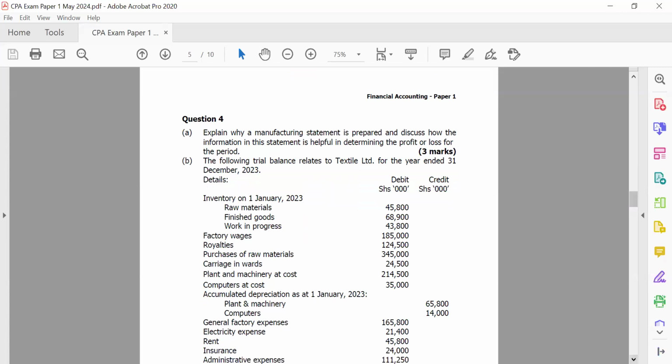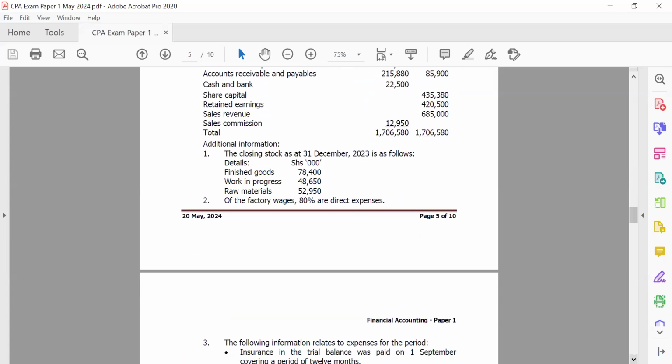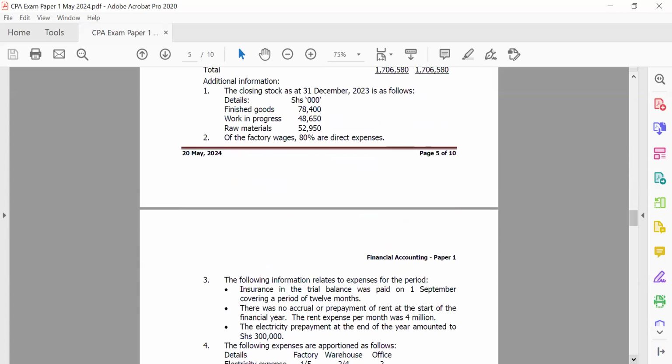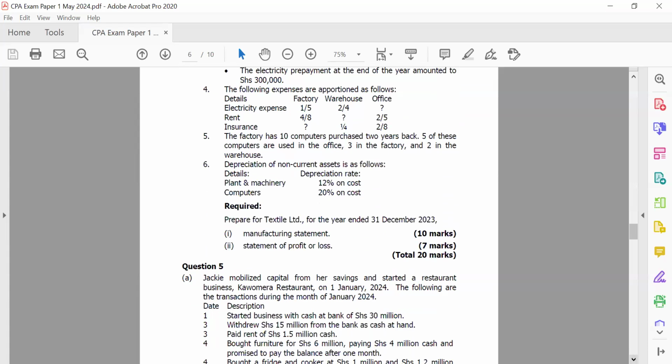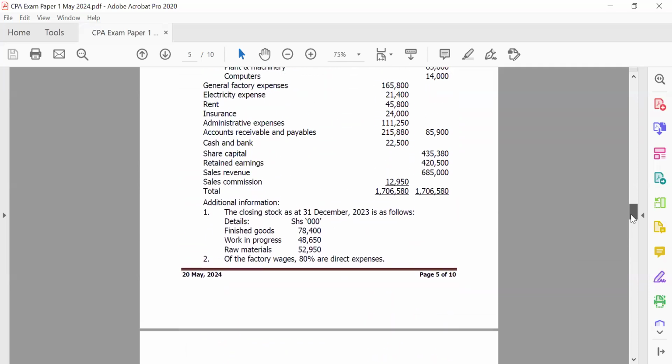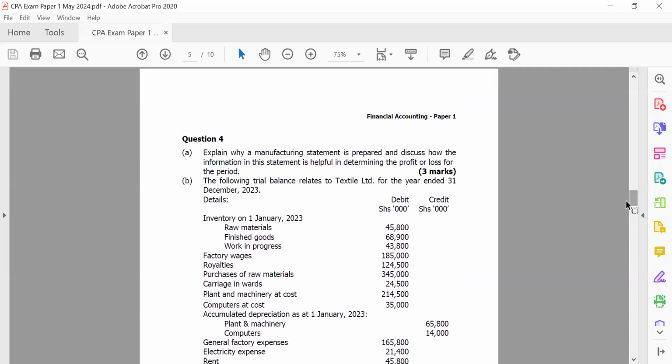And again, they gave you a trial balance here. Now that one, I know it should be a number on manufacturing accounts. So definitely here they're asking you to prepare a manufacturing statement and the statement of profit and loss. So again, it all starts with some theory, which is on